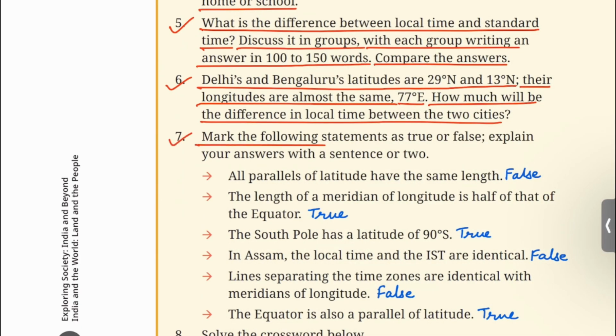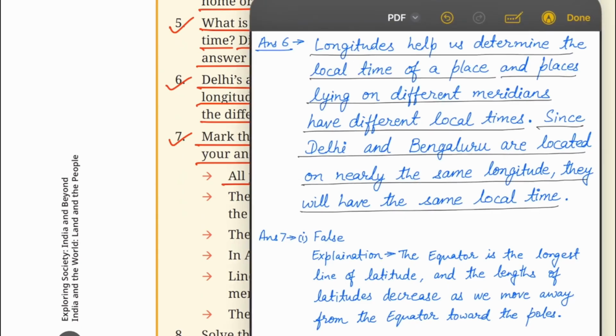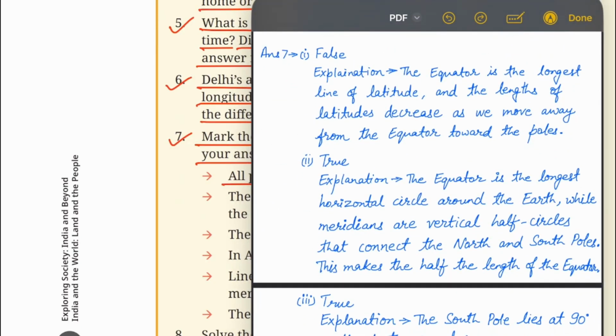7. Mark the following statements as true or false. Explain your answers with a sentence or two. All parallels of latitudes have the same length. The statement is false. Explanation: The equator is the longest line of latitude, and the length of latitudes decreases as we move away from the equator toward the poles.